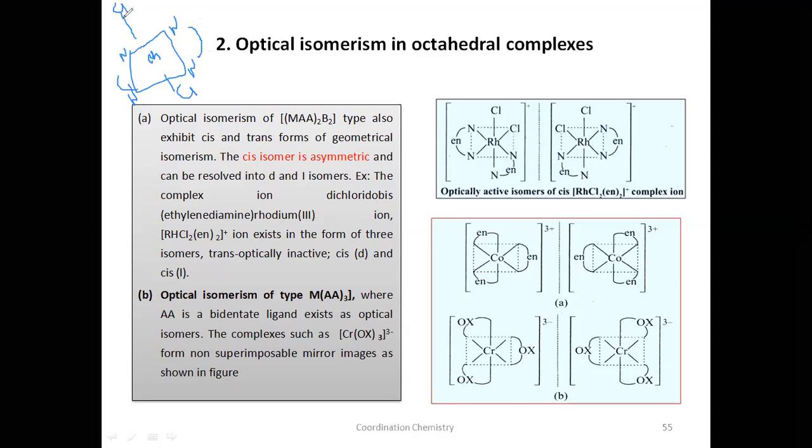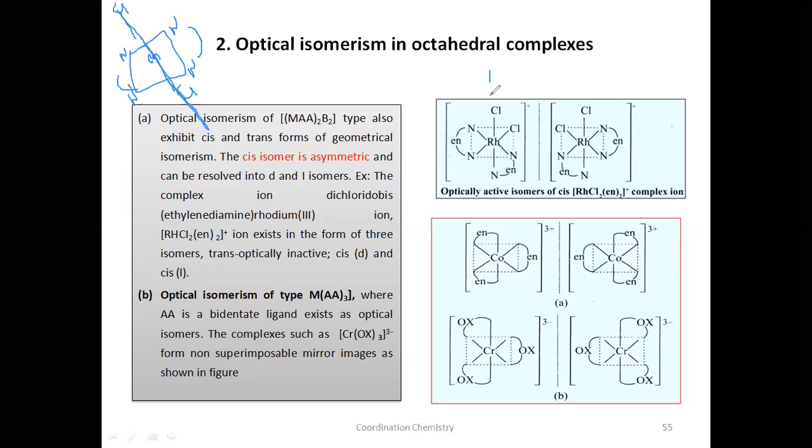When you divide this molecule into two equal halves, can you divide it? Yes. When you cut this molecule at the middle, this side and this side are equal. So that means this is the trans form of this example. It has a plane of symmetry, so you cannot get optical isomerism from this type.